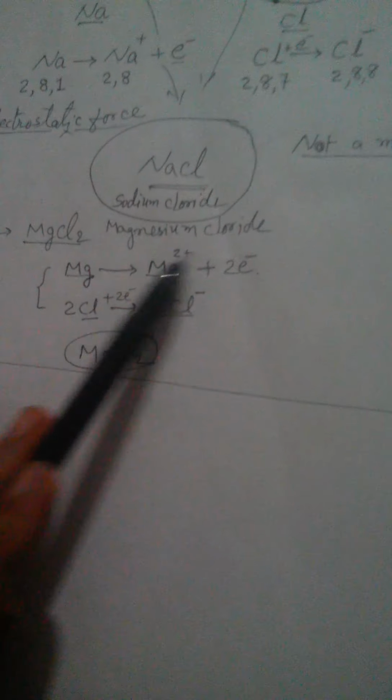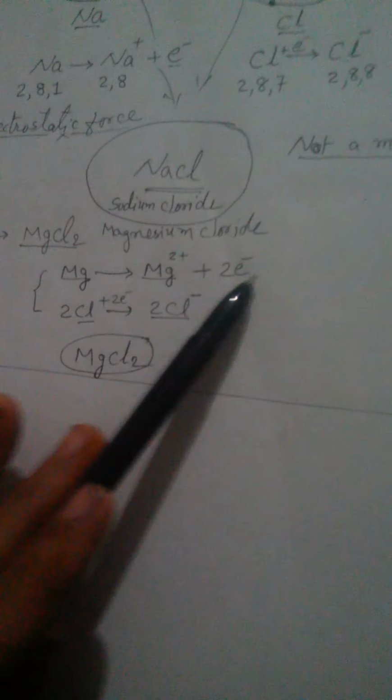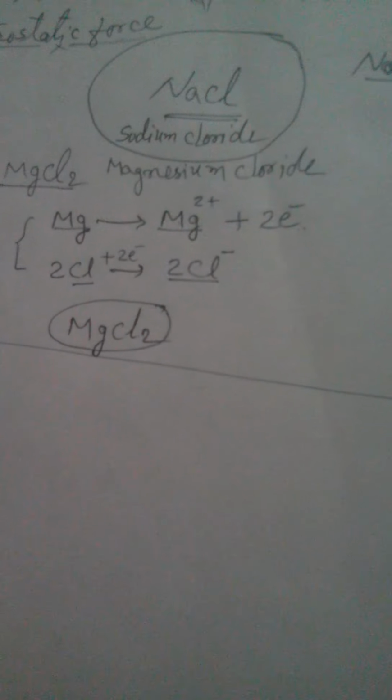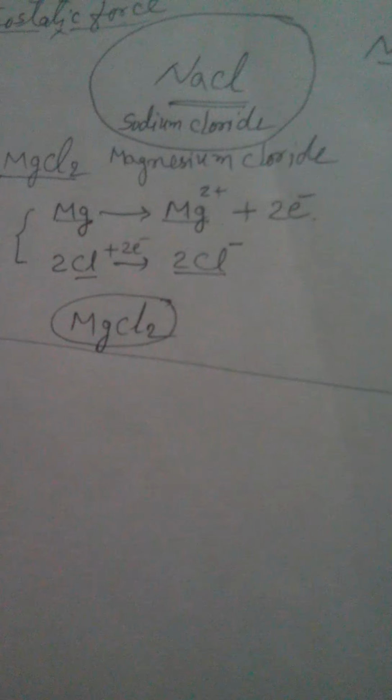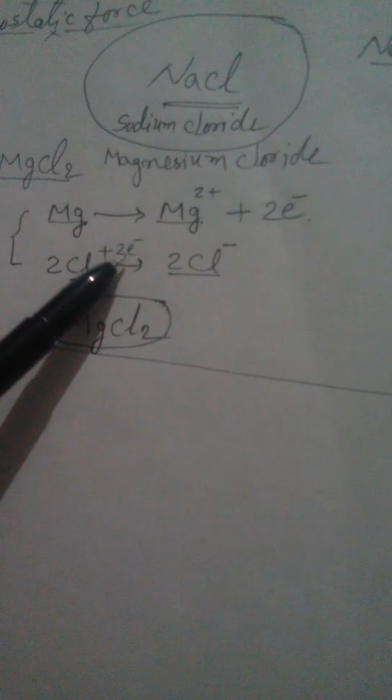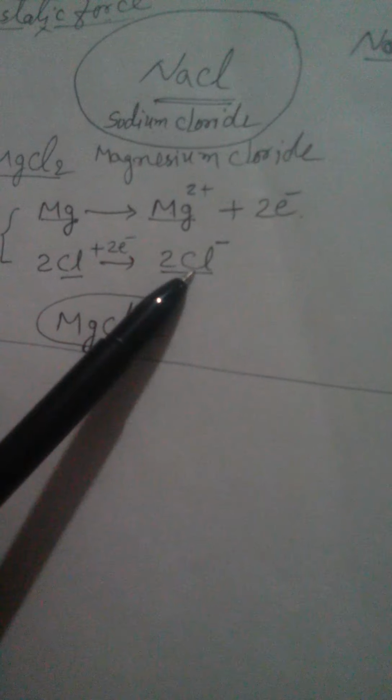The same can be explained by another example, magnesium chloride. You know that the valency of magnesium is +2 because it liberates 2 electrons from its outermost orbit. So 2 atoms of chlorine separately accept 2 electrons and 2 chloride ions are formed.